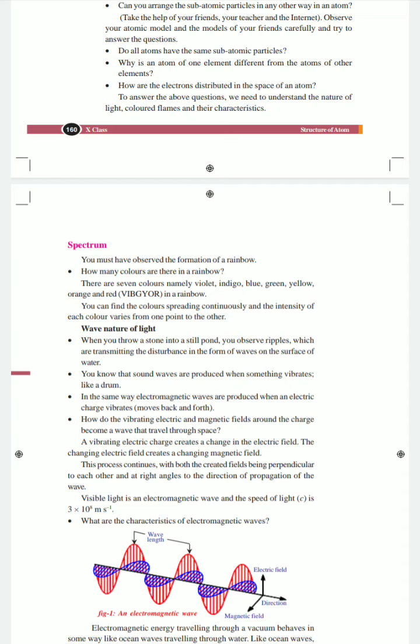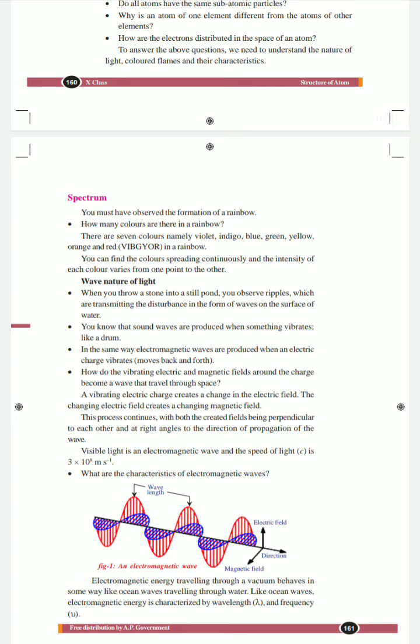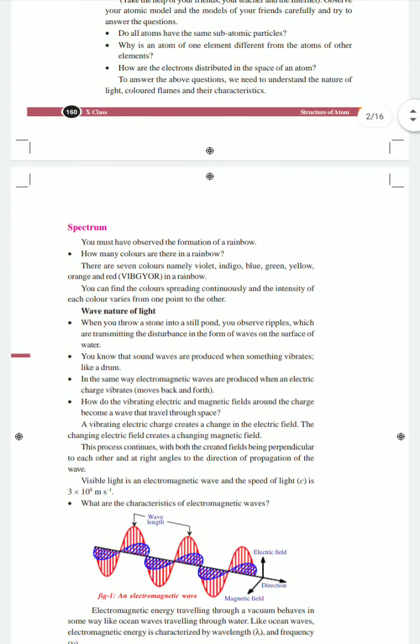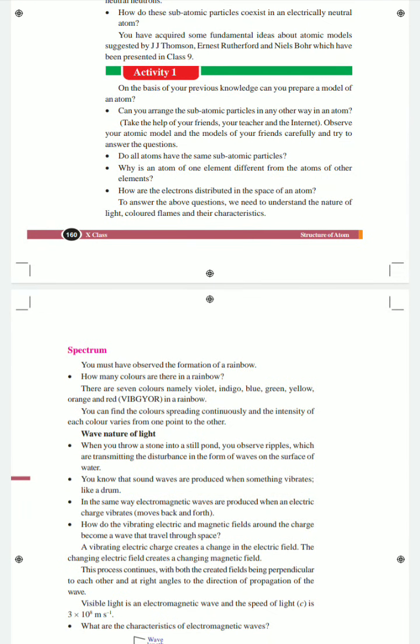If we observe the rainbow, we find the colors spreading continuously, and their intensities vary. Intensity means the brightness of the colors. In these rainbow colors, we can observe that some colors have more brightness and some have a little less brightness. This less or more brightness is called the intensity. So in the rainbow, the color spreads continuously and the intensity of each color varies from one point to another.